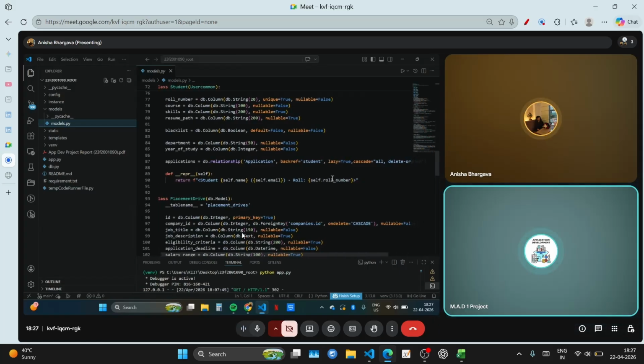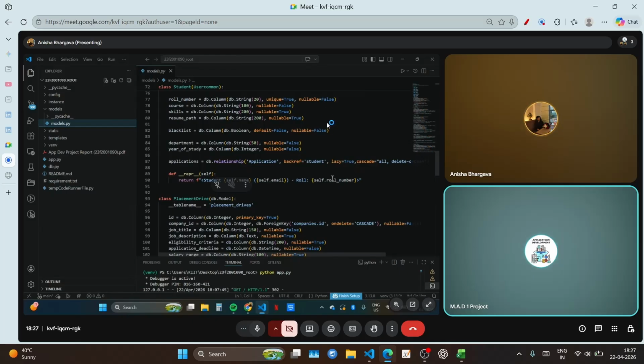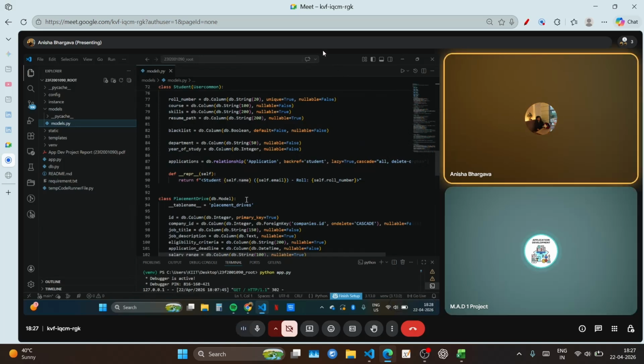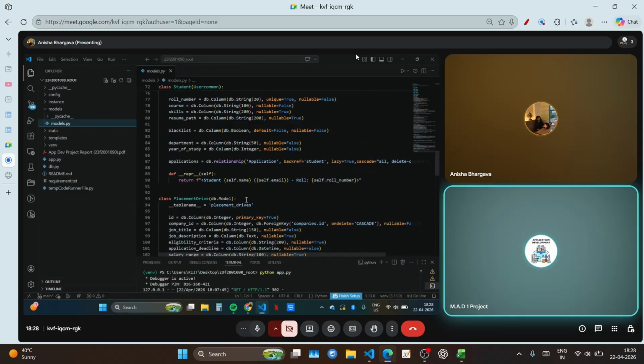In line number 93, you have defined the class placement drive, and probably that will be the name of your table too. Then why do you need to define again underscore table equal to placement drive? As you know, the class name can by default be your table name too. So whether you can do this or that.